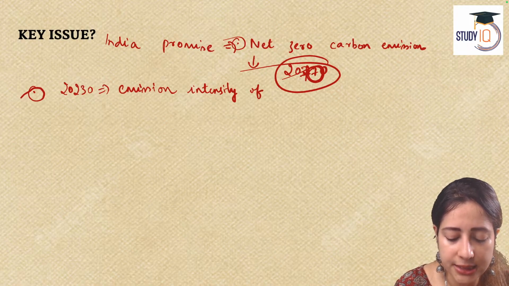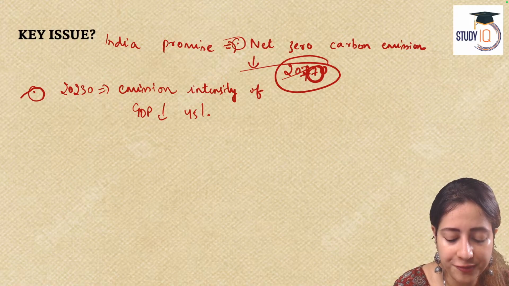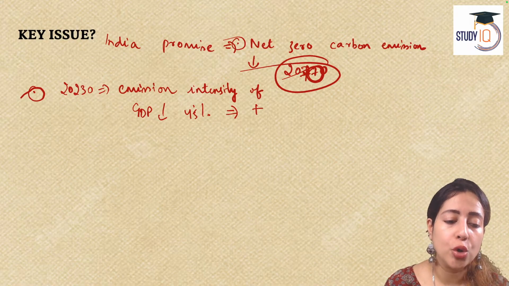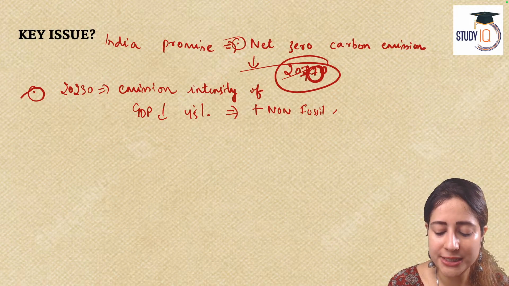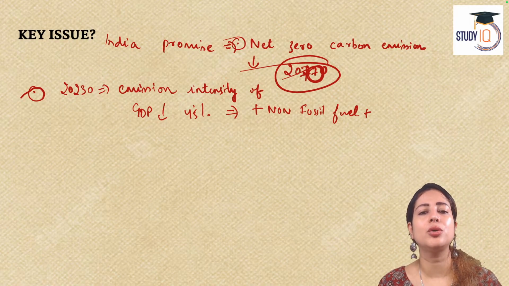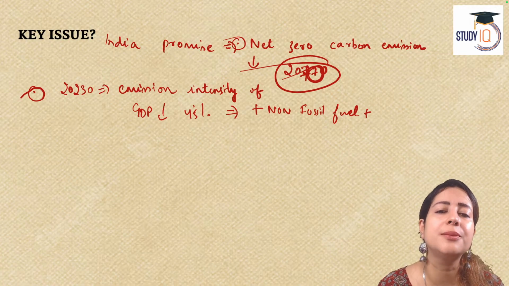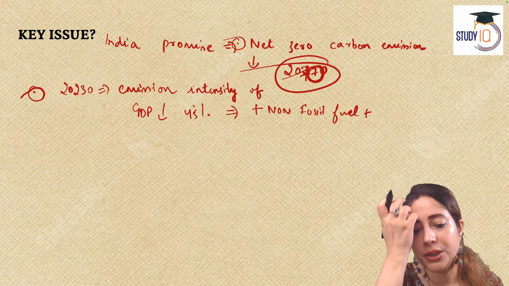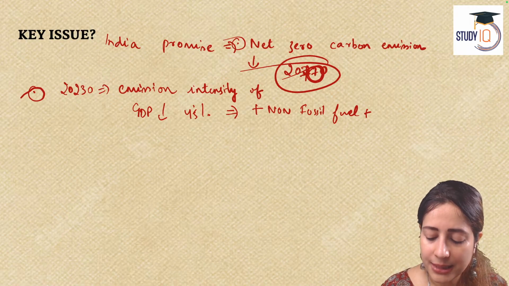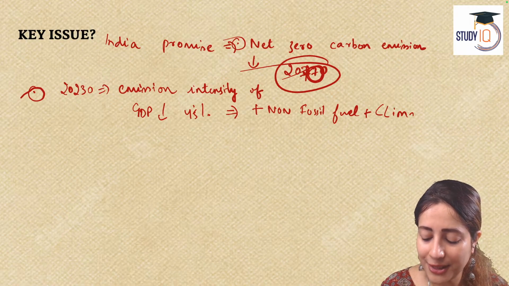Emission intensity of GDP shall be reduced by 45%. Plus, there are two more things. India says we will also increase the share and the usage of non-fossil fuel sources of energy like solar energy, natural gas and hydroelectric power, as well as nuclear power. Plus, last but not the least, we will also focus on creating a new concept called climate finance.